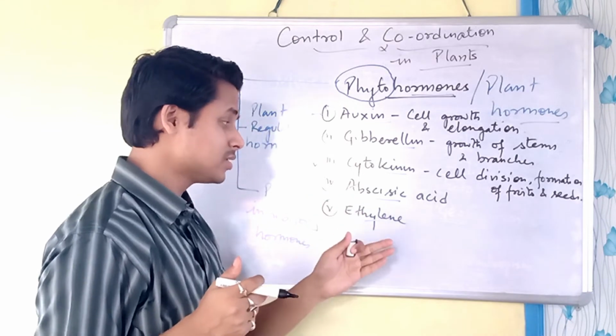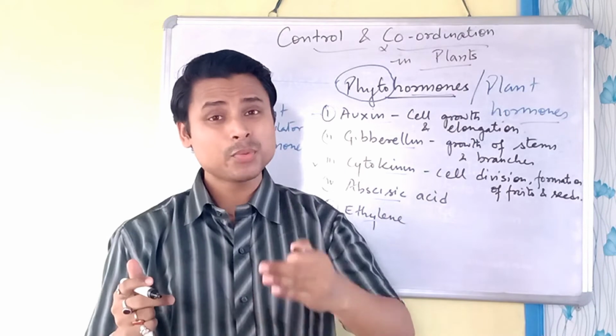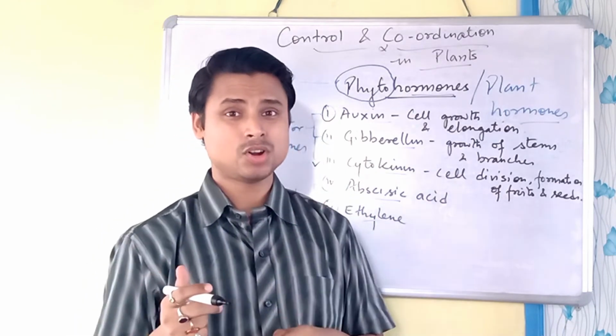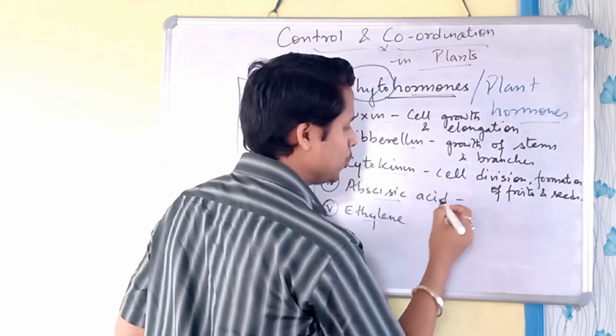These two, abscisic acid and ethylene, come in inhibiting or stopping the growth of the plant. Let's see what they do.